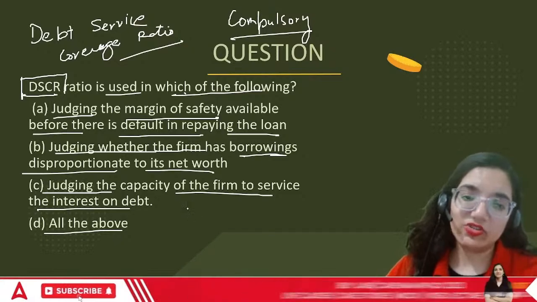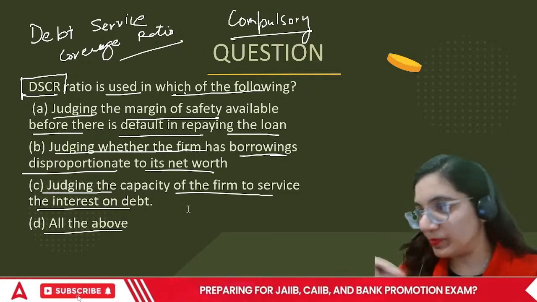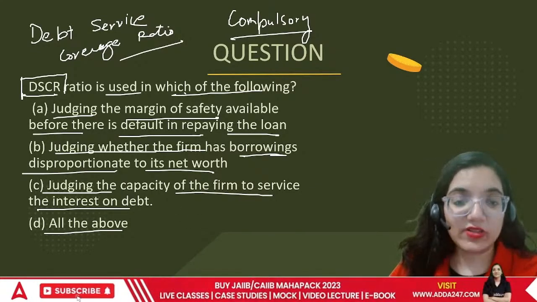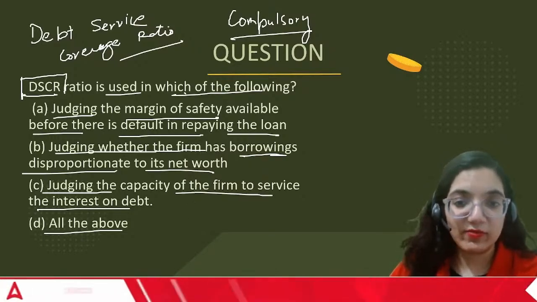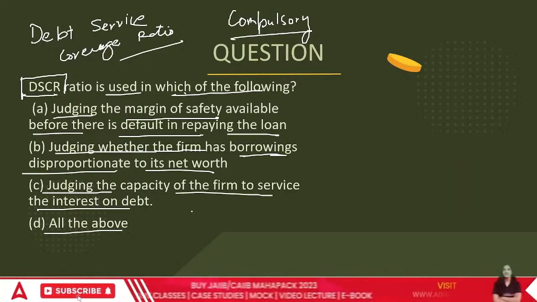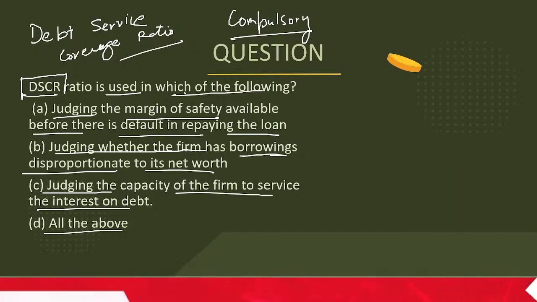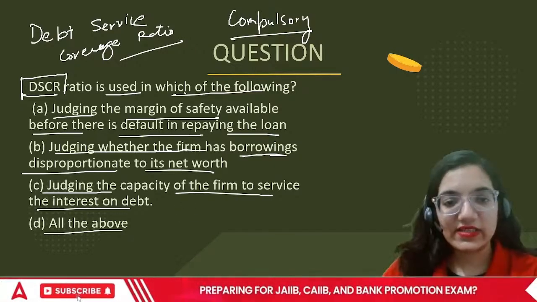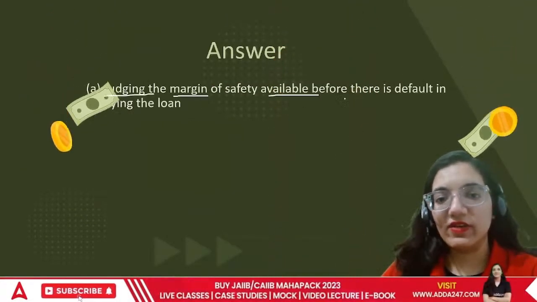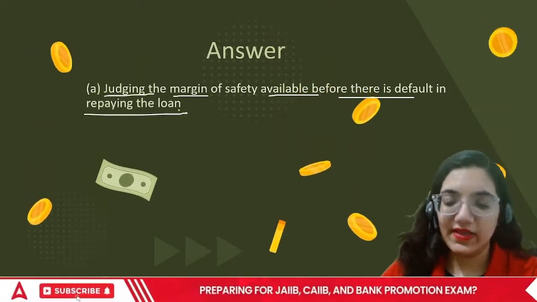Debt service coverage ratio talks about the financial health of the organization. Are they really able to pay back the certain amounts? Are they making any defaults in those amounts or not? That is another important point. So in this case, they're talking about their solvency, the certainty in terms of their solvency. So the correct answer would be judging the margin of safety available before there is a default in repaying the loan. Okay? That's the correct answer.